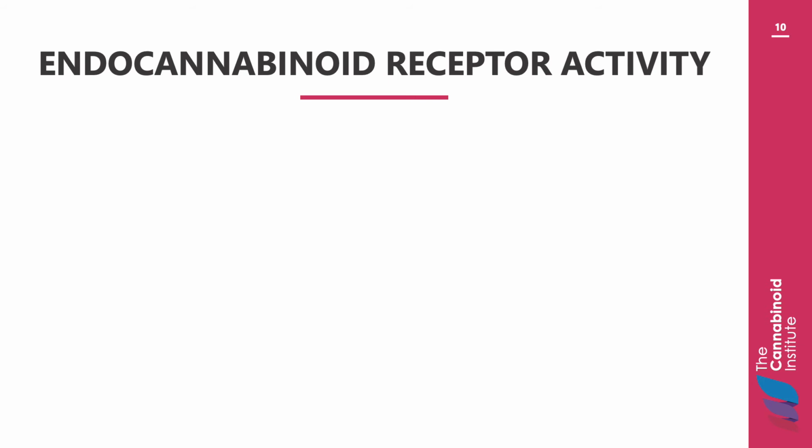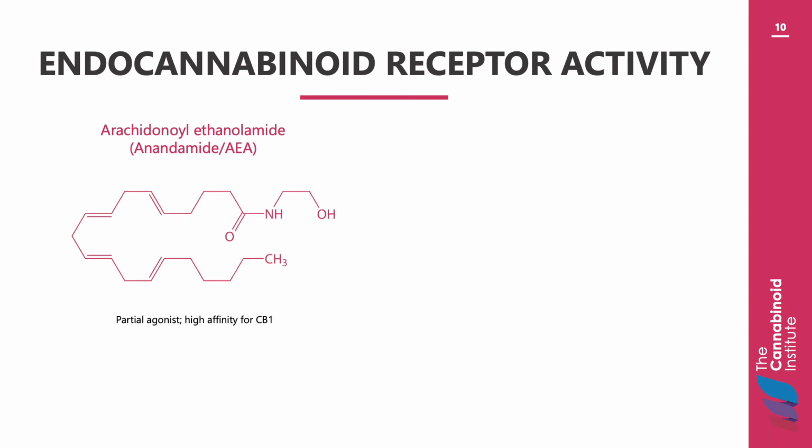We know that anandamide is a partial agonist with high affinity for CB1 receptors, but has little to no CB2 activity. We also know that anandamide has additional activity at receptors known as capsaicin or vanilloid receptors, the TRPV1 receptors, which are best documented for their role in synaptic transmission and pain regulation.